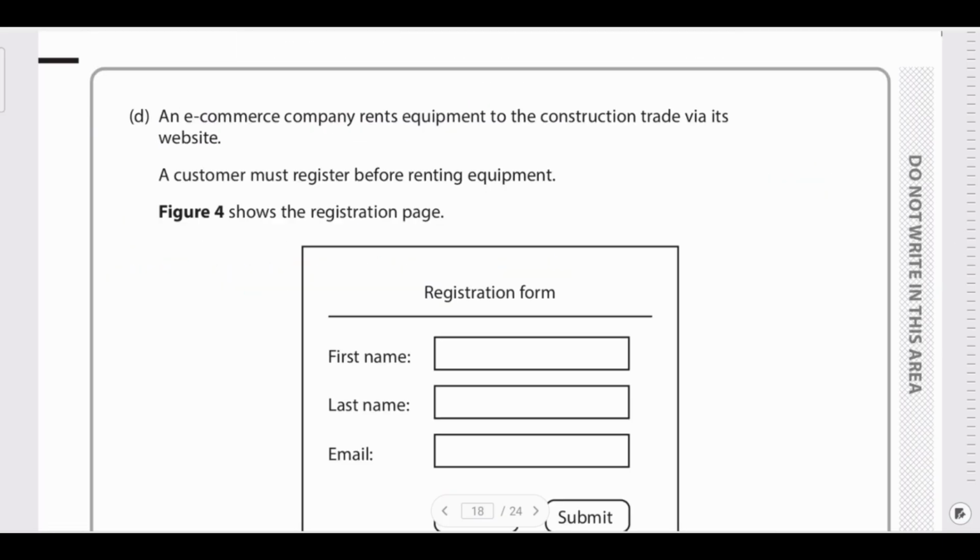An e-commerce company rents equipment to the construction trade via its website. A customer must register before renting equipment. So this is the registration page. This entire thing is a registration page.